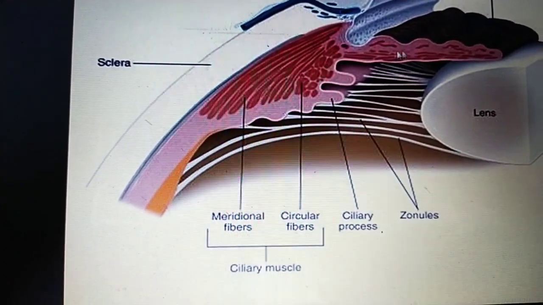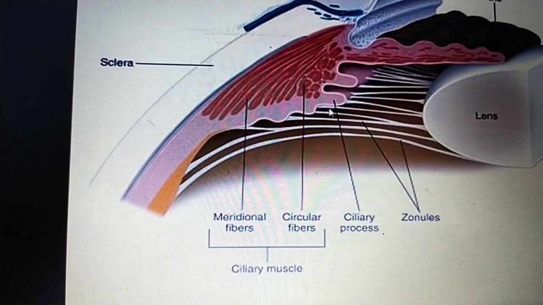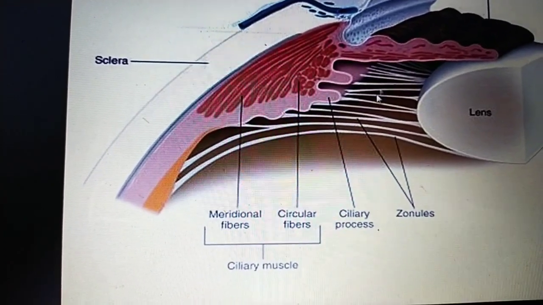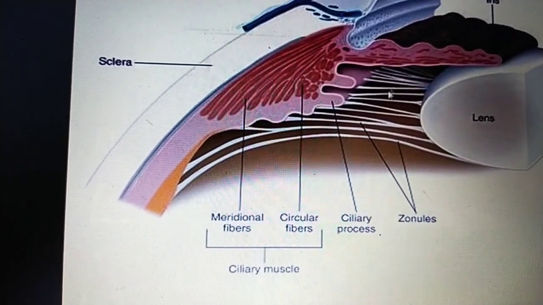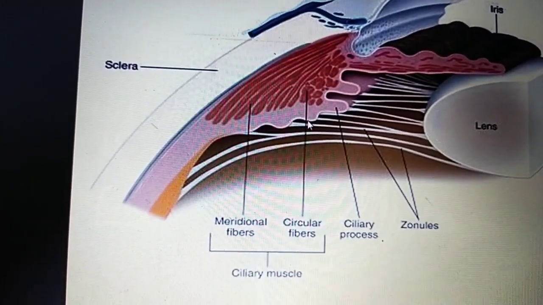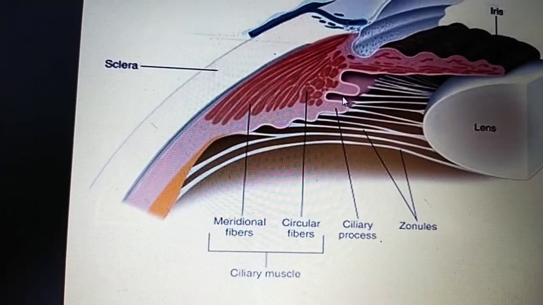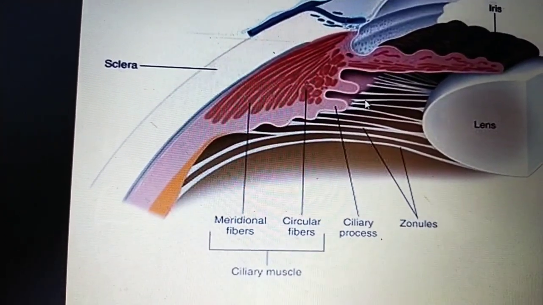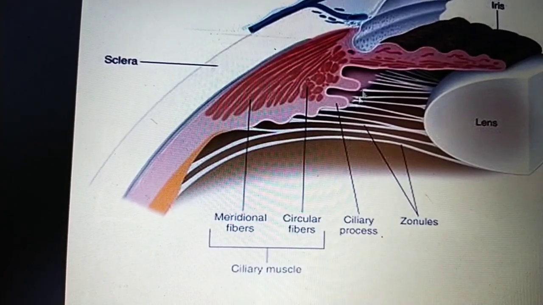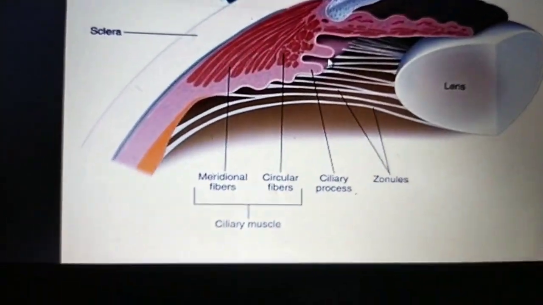This is the iris, and the pars plicata is attached to it and also gives attachment to the zonules of the suspensory ligament. It produces processes called the ciliary processes, which attach to the iris and the suspensory ligament of the lens.